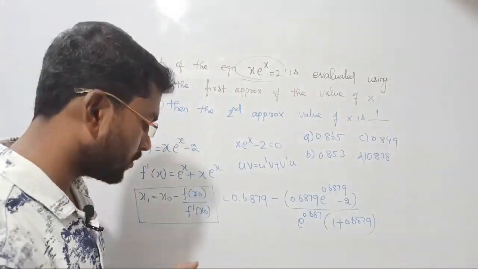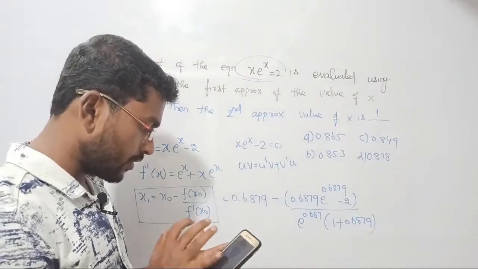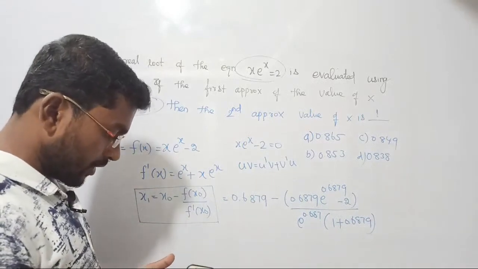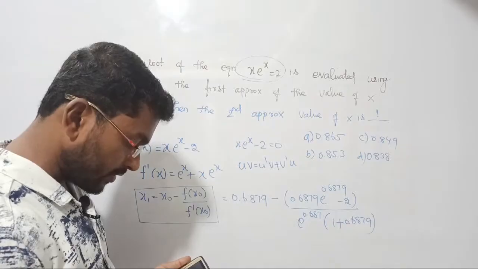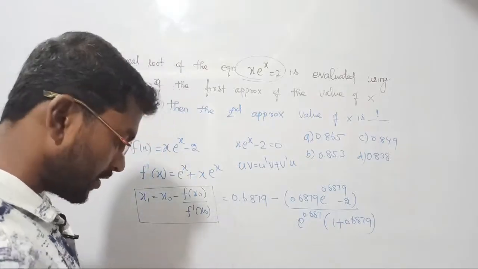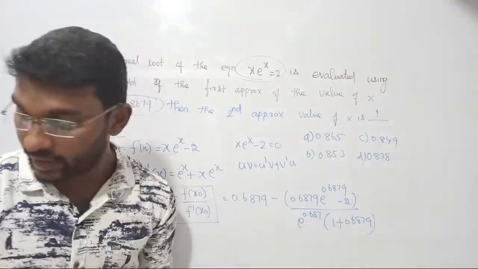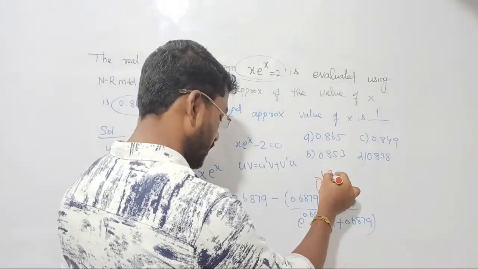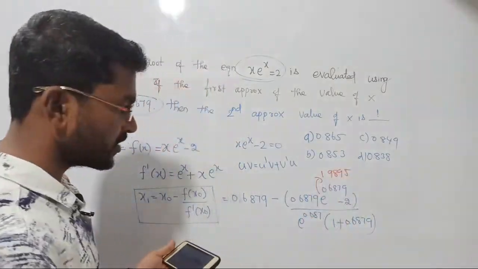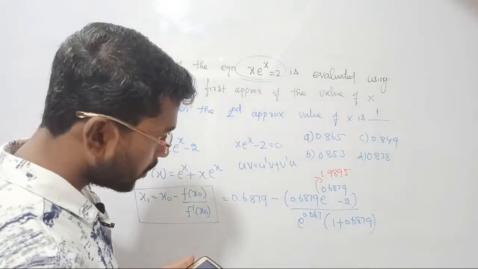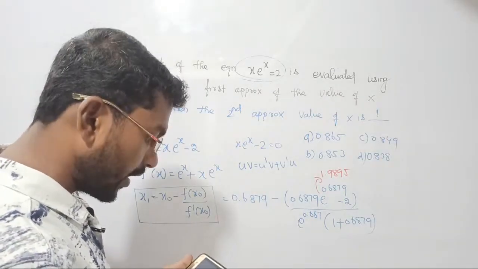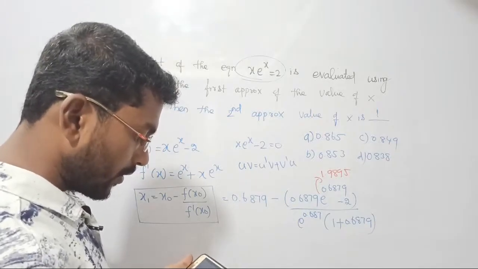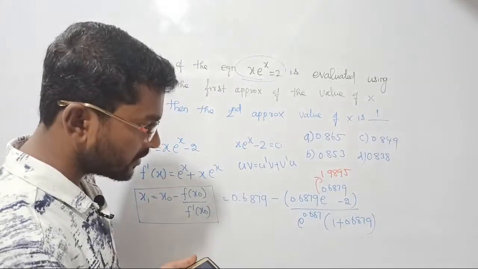See, I don't have the answer, right, unfortunately. Anyway, for your satisfaction, for my satisfaction, I will solve this one because we need the answer, right? So first we need the exponential value of 0.6879. That is 1.9895, just to consider 4 decimal places. I have to multiply it by 0.6879. I got something. I have to subtract 2 and then I will have to divide it by 1.6879.